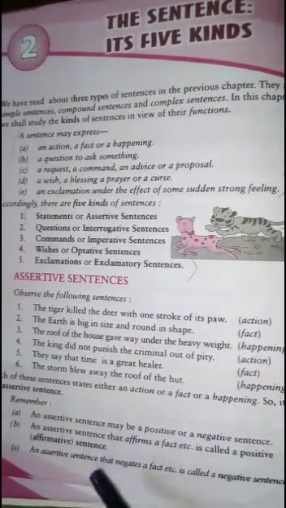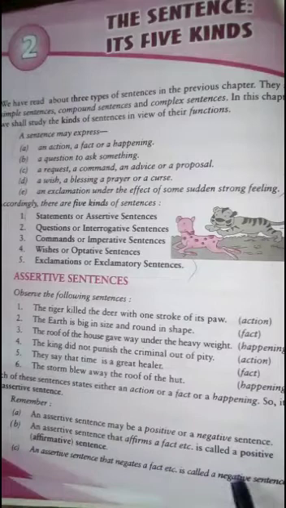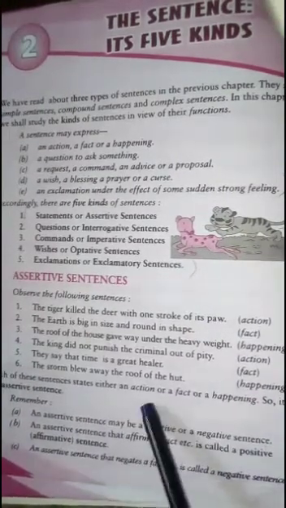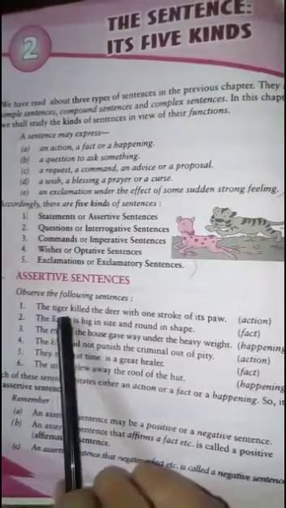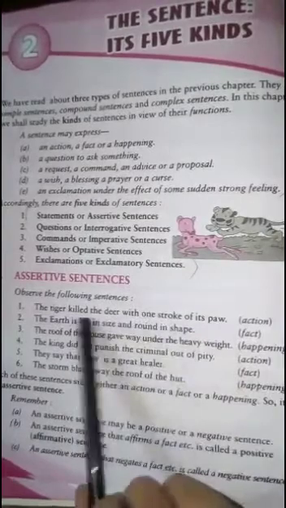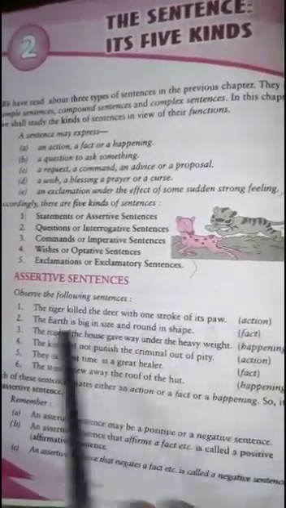Assertive sentences are those sentences which show any action or fact or happening. Assertive sentences can affirm any action, fact or happening. It means they can be the positive sentences and they can negate any action, fact or happening as well. It means they can be the negative sentences as well. Okay, how do they show the action? See the example: the tiger killed the deer with one stroke of its paw. Now there is action, killed, उसने उसको मार दिया. Now this is the action in the sentence.